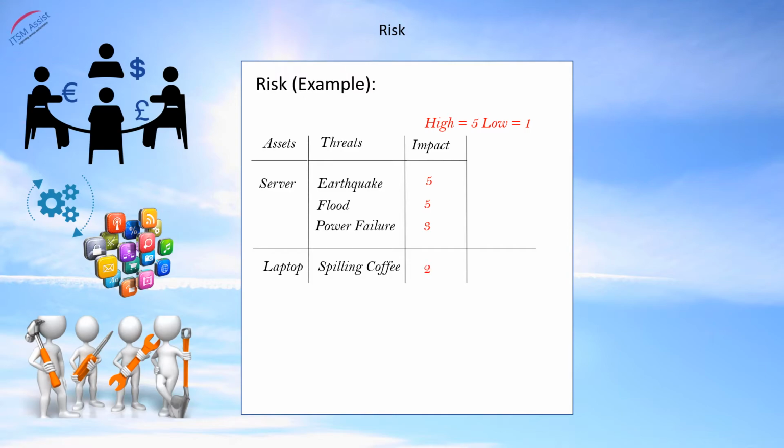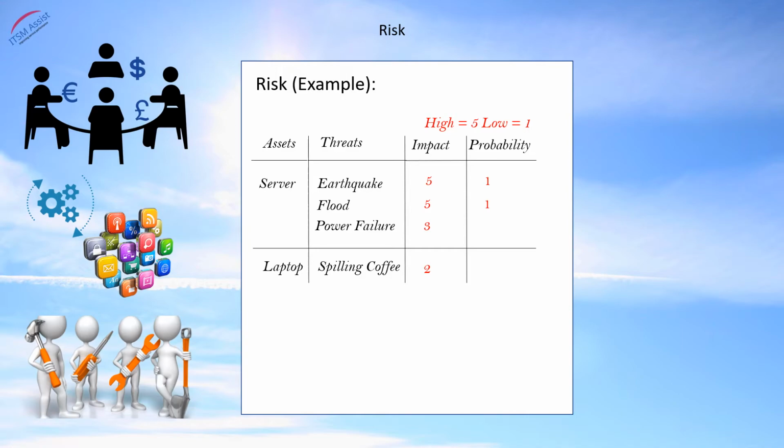Now we need to identify the probability, meaning the likelihood of these threats occurring, because this is what risk is about: impact and probability. And we will apply the same scoring format. Of course, the probability will vary depending on the environment, type of work, and industry, etc. In our example, an earthquake is unlikely, so we will score this a 1. And the same for a flood, so we will also score this 1.